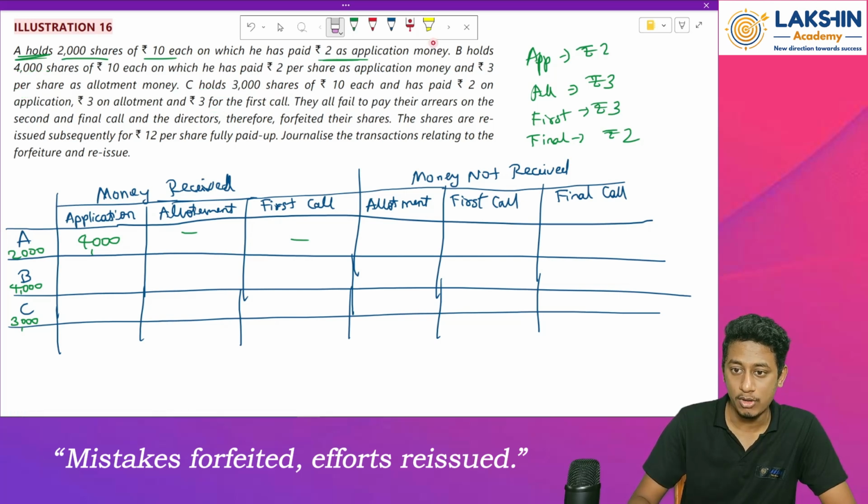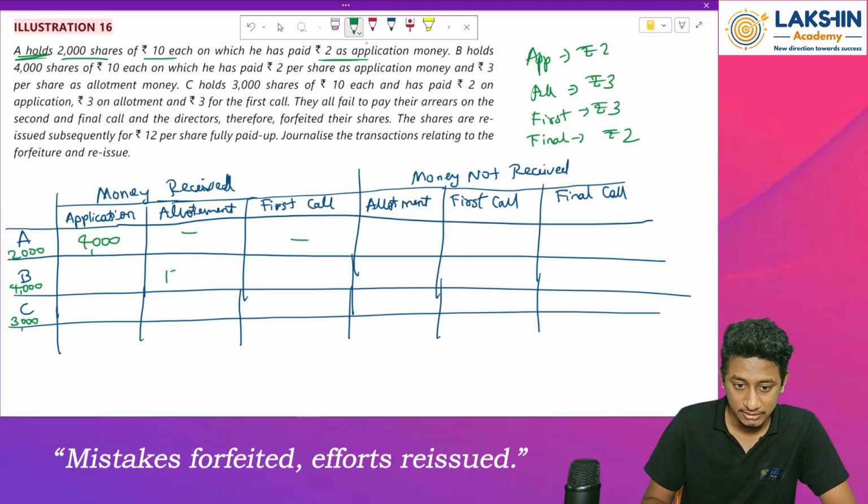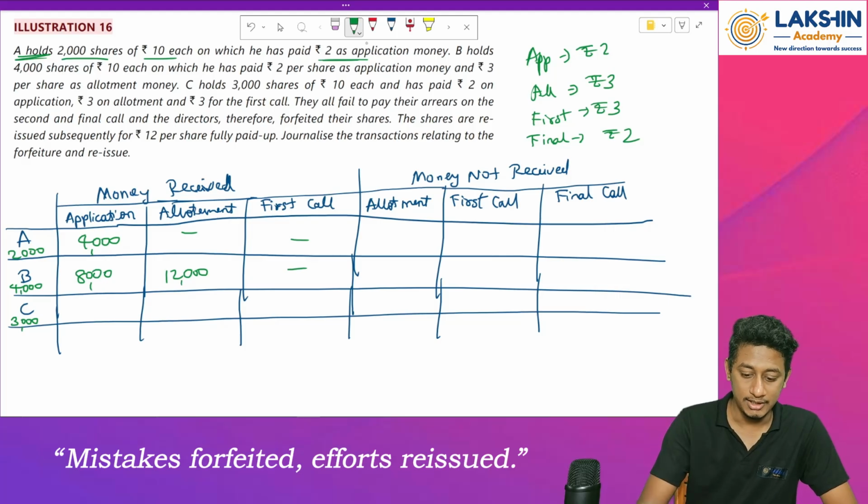Now Mr. B has paid what? Mr. B holds 4,000 shares and he has paid 2 on application, 3 on allotment. So again, 4,000 shares held by Mr. B into 3 on allotment will be rupees 12,000. Then rupees 2 on application will be rupees 8,000. And he has not paid us the first call or the final call.